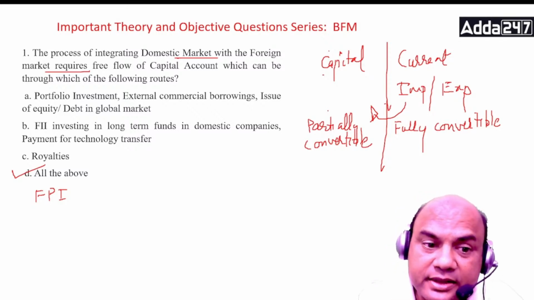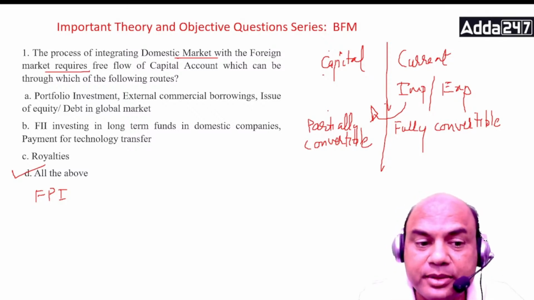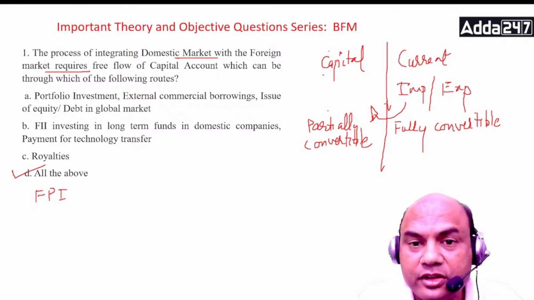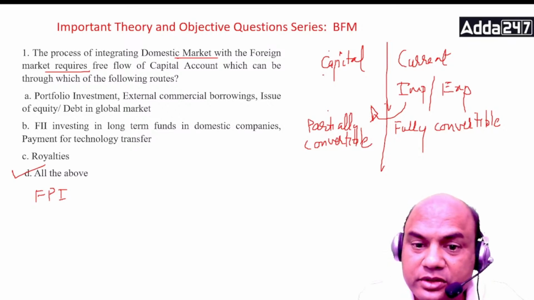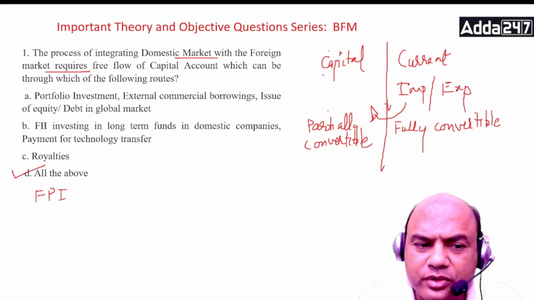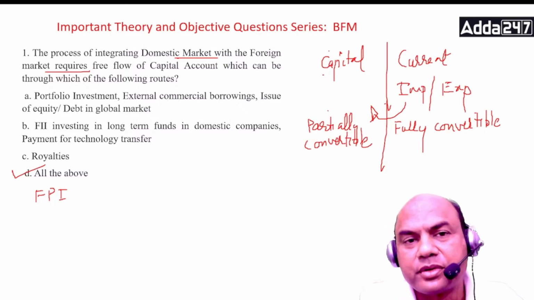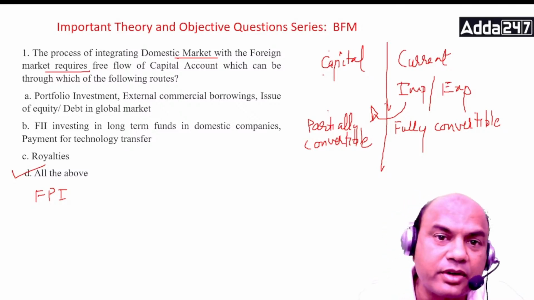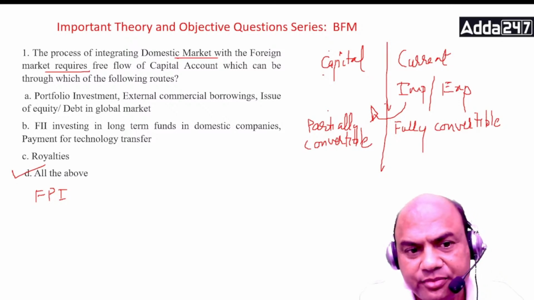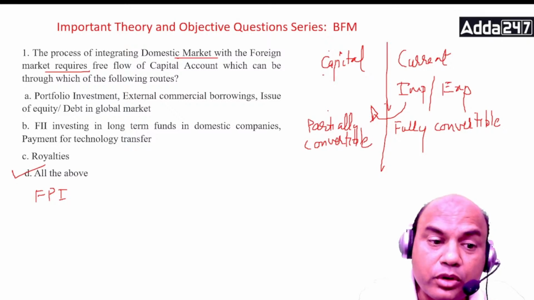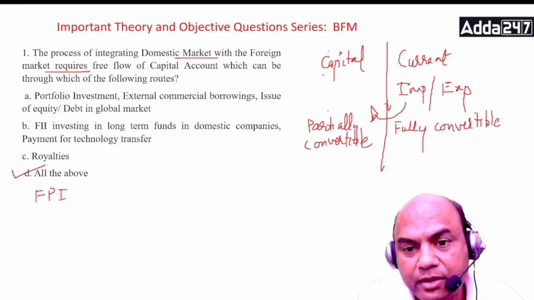All the remaining things like portfolio investment, ECB, FIIs, payment in tech transfer, A and B and C also. C is actually going out. So A and B are basically part of the capital account. Here the rupee is partially convertible. So both A and B become part of capital account.